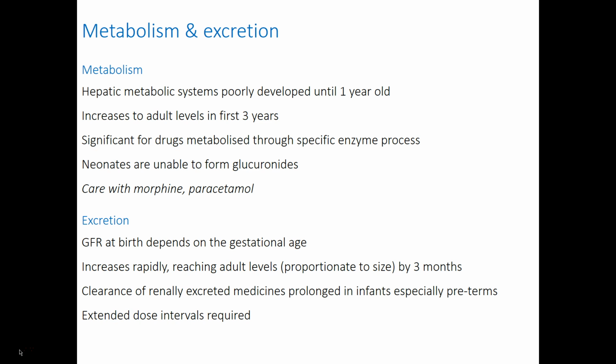Renal excretion at birth depends very much on gestational age. It increases rapidly, however, reaching adult levels at about 3 months. But in some preterm infants, renal excretion of medicines may be prolonged, and you may need to use extended dose intervals.